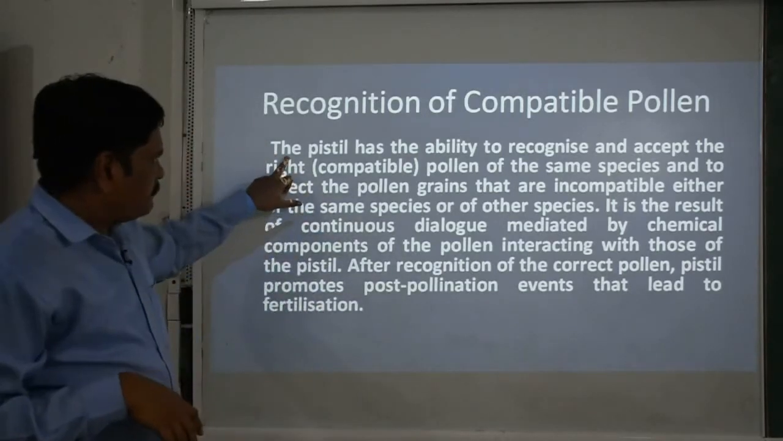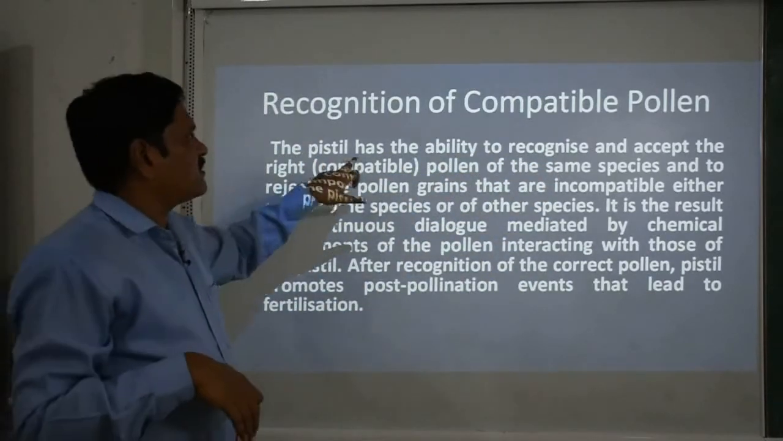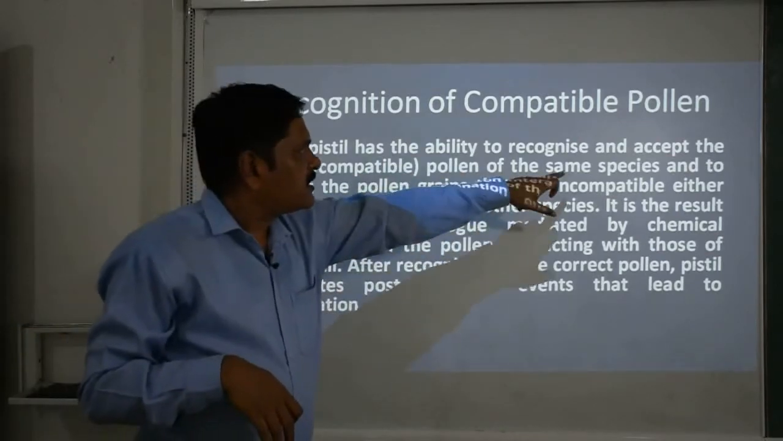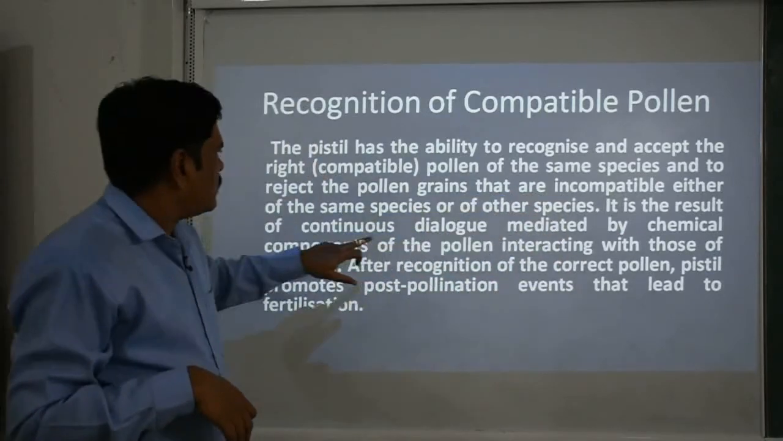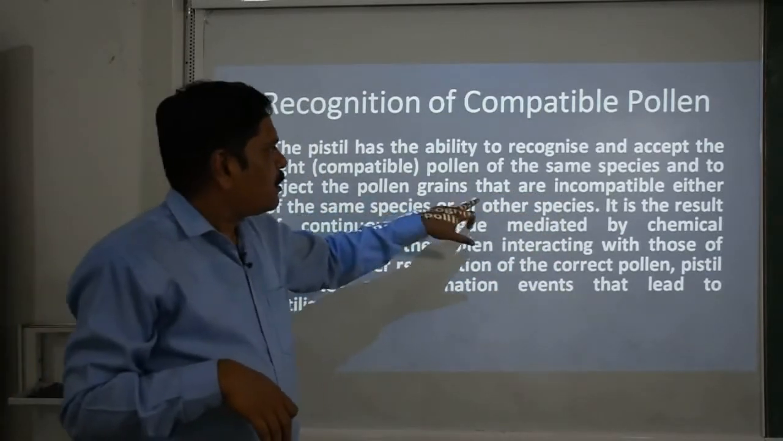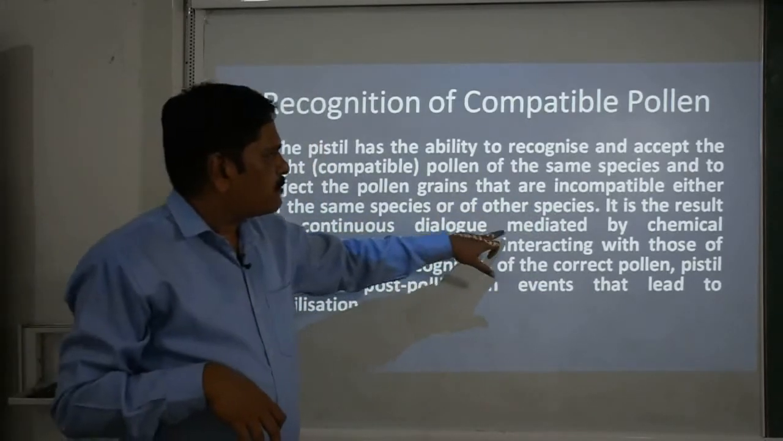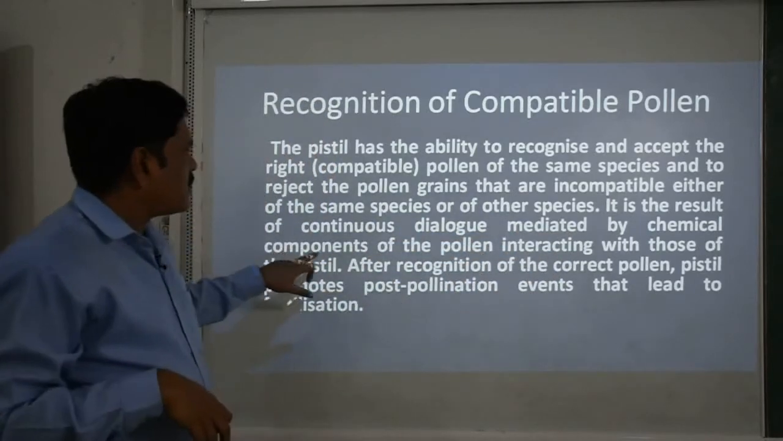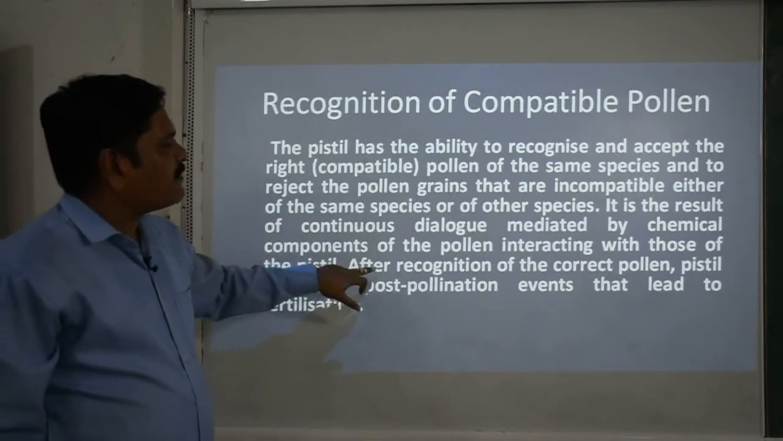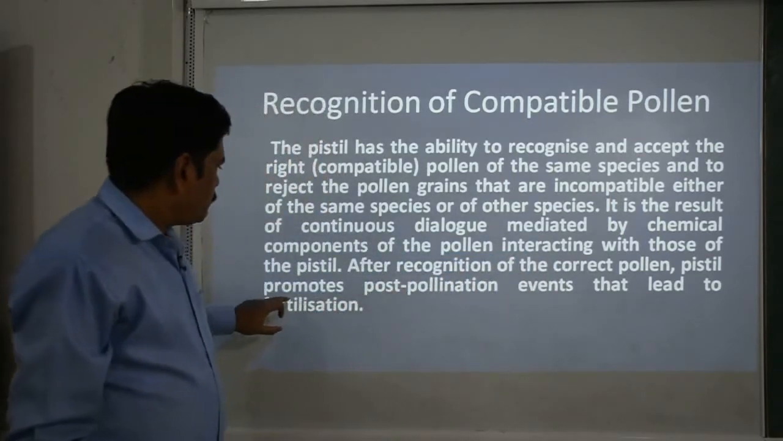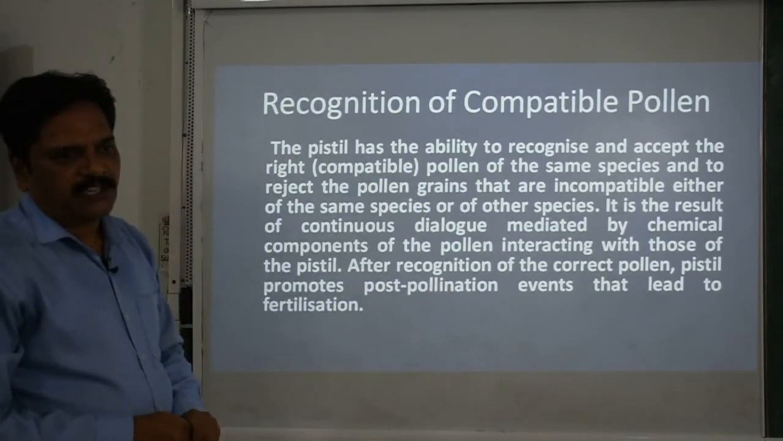Okay, so the pistil has the ability to recognize and accept the right, that means the compatible, pollen of the same species, and to reject the pollen grains that are incompatible, either of the same species or of other species. It is the result of a continuous dialogue mediated by chemical components of the pollen interacting with those of the pistil, and after recognition of the correct pollen, the pistil promotes the post-pollination events that lead to fertilization.